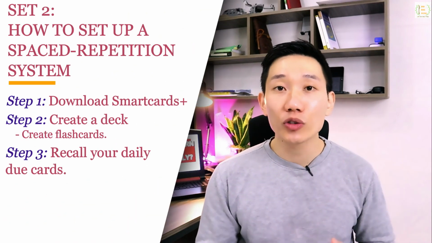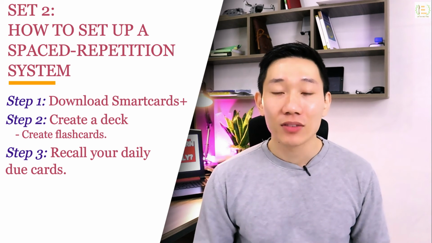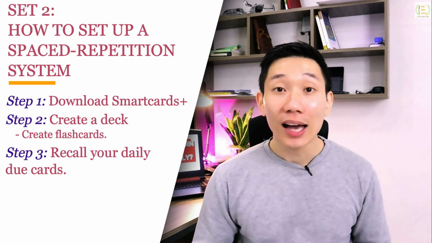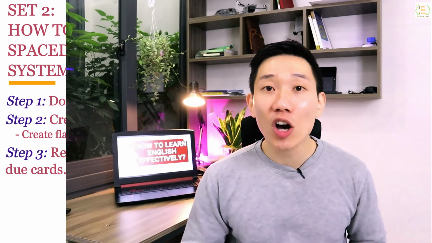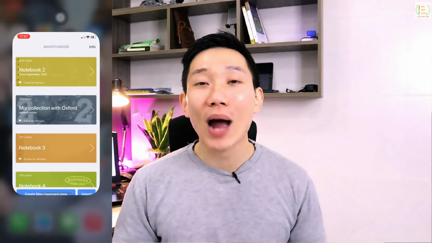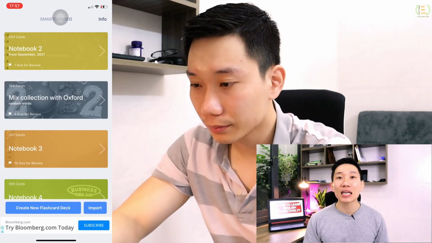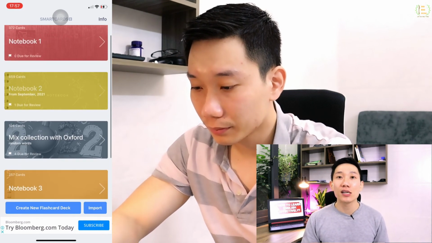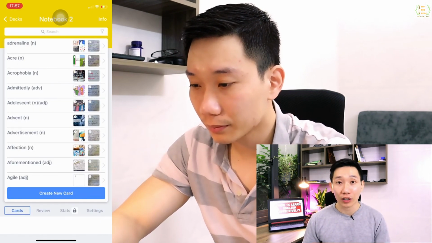Step 3. Recall your due cards every single day. This app is designed with a spaced repetition algorithm, and what this means is that it's only gonna ask you to review all the due cards when needed. When practicing recall, try to speak aloud in order to work on your pronunciation and to get your ear acquainted with the sound of the word.